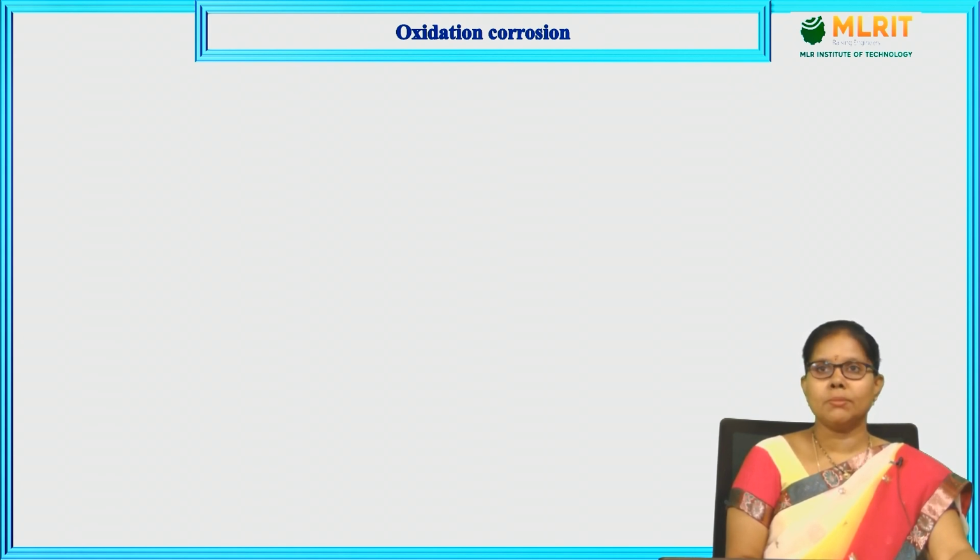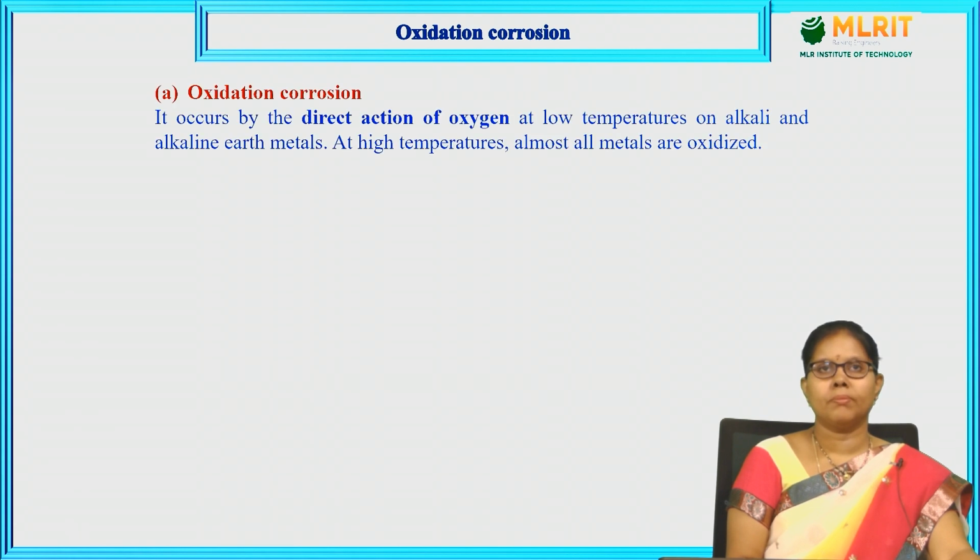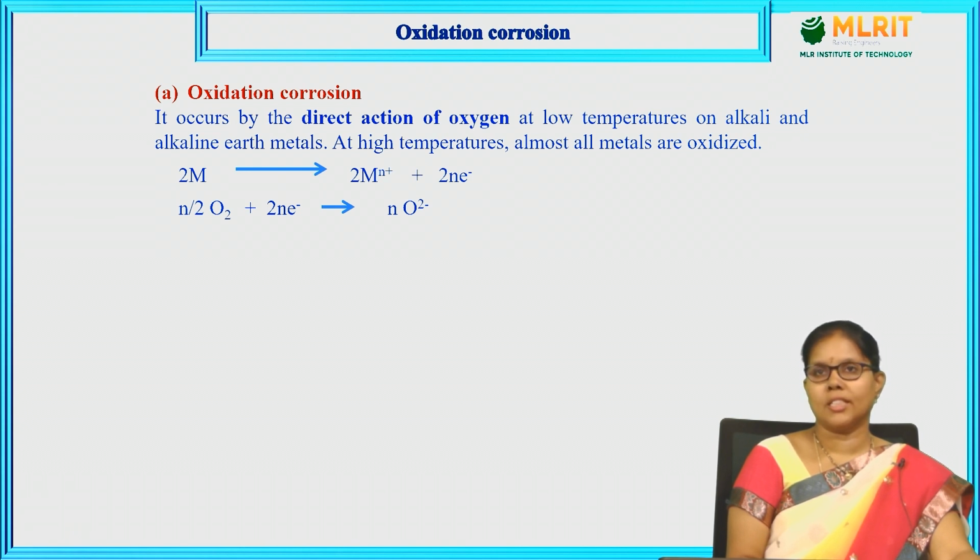Oxidative corrosion takes place only in the presence of oxygen. It occurs by the direct action of oxygen at low temperatures on alkali and alkaline earth metals. There is more proximity between the action of oxygen on the alkali and alkaline earth metals. At higher temperatures, almost all metals are oxidized. Examples: lithium, sodium, magnesium. All these metals are easily oxidized by atmospheric oxygen.